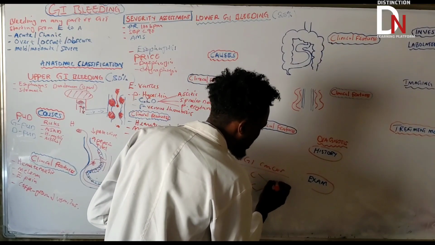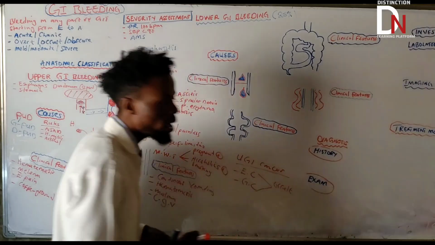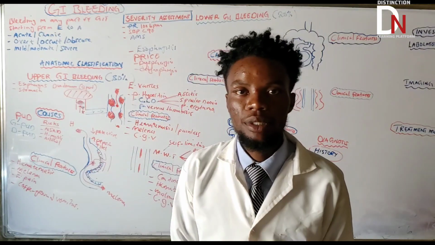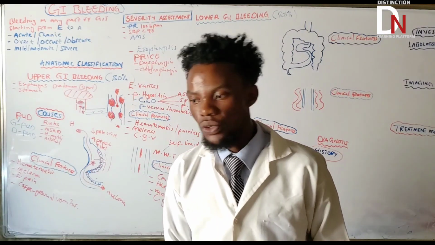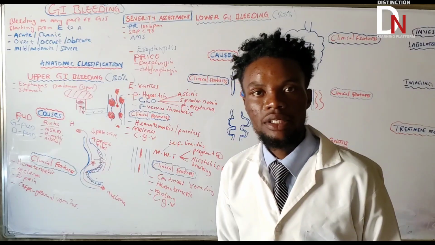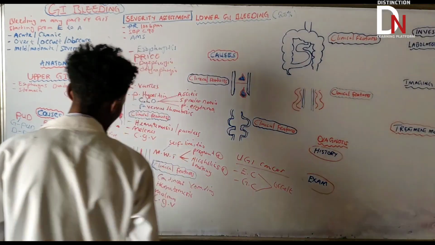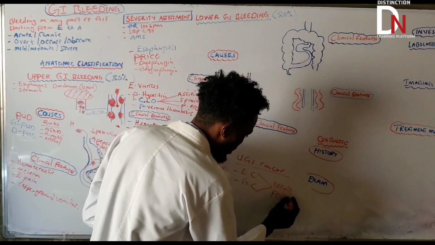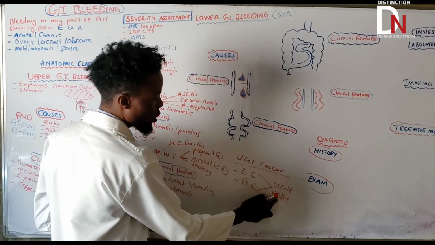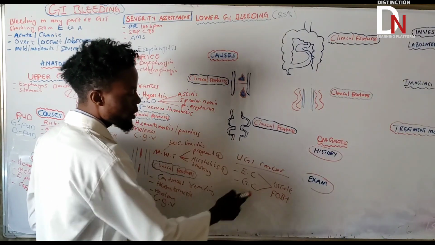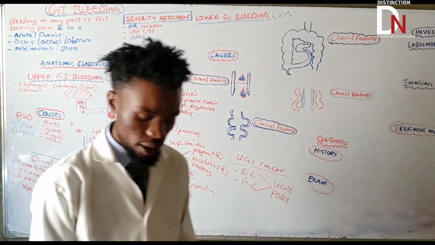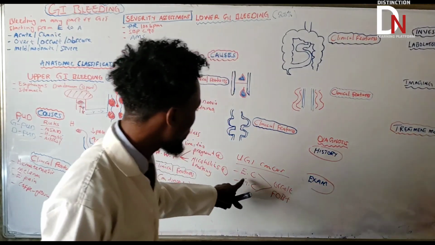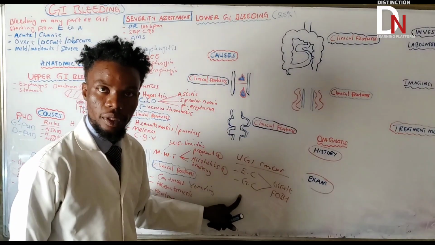Do you remember what occult bleeding is? It is a type of bleeding where you can't see the bleeding with your naked eyes, but they use something we call FOBT, the fecal occult blood test. So this is going to be positive. If you can't see the bleeding, then you do that test, and you need to suspect esophageal cancer or gastric cancer.